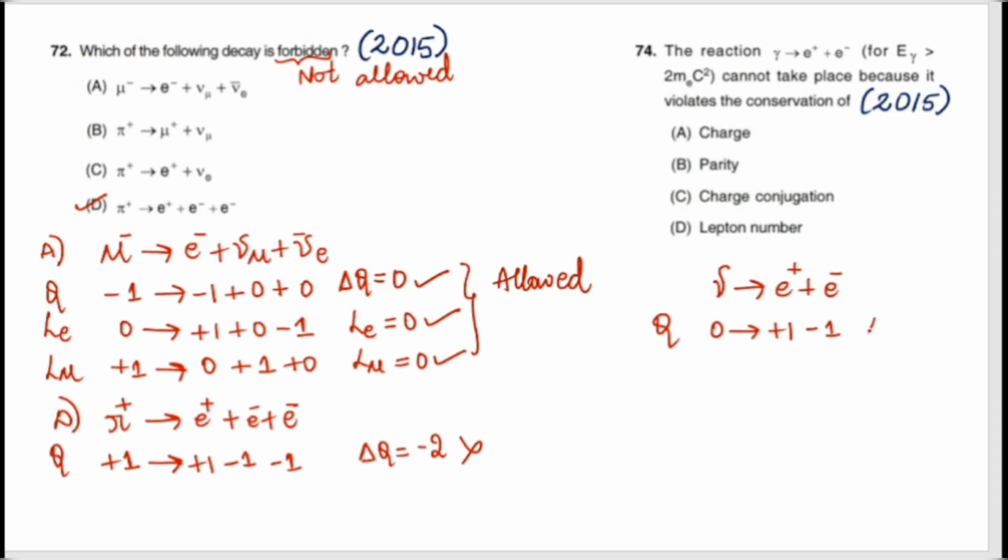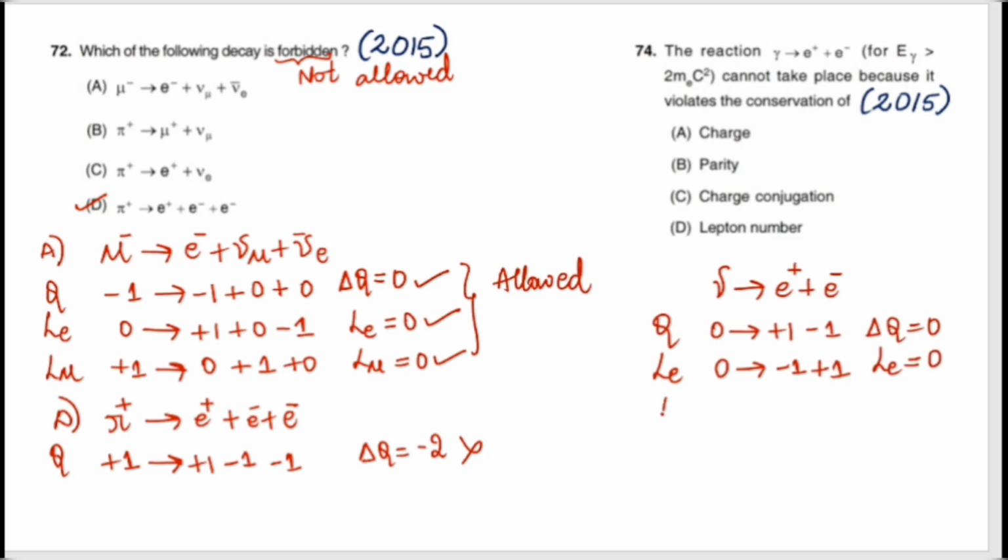Plus 1 minus 1, it will be 0. Charge is conserved. Next, we have the lepton number of the electron. Photon does not belong to the lepton, so it is 0. Antiparticle is minus 1. Electron is the particle, it will be positive 1. Lepton number of the electron is also conserved, it will be 0.